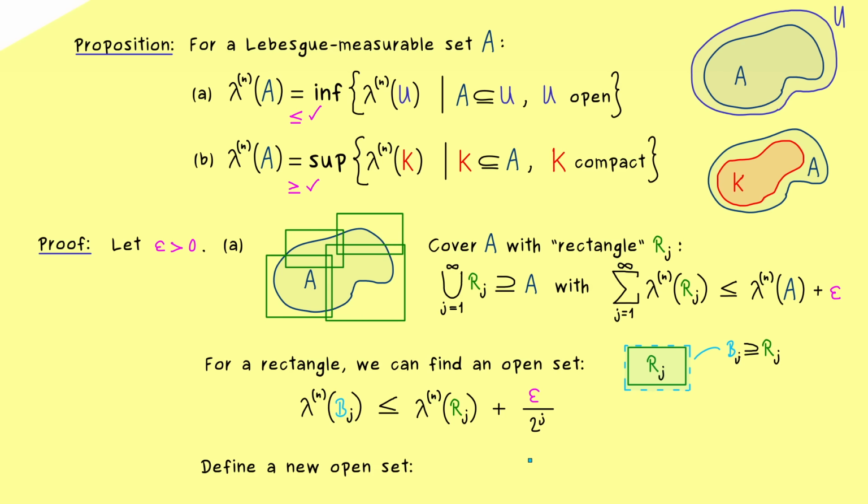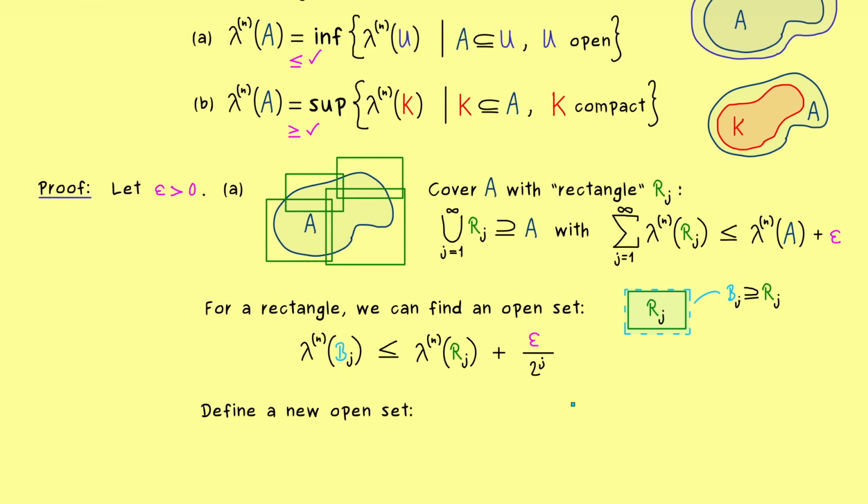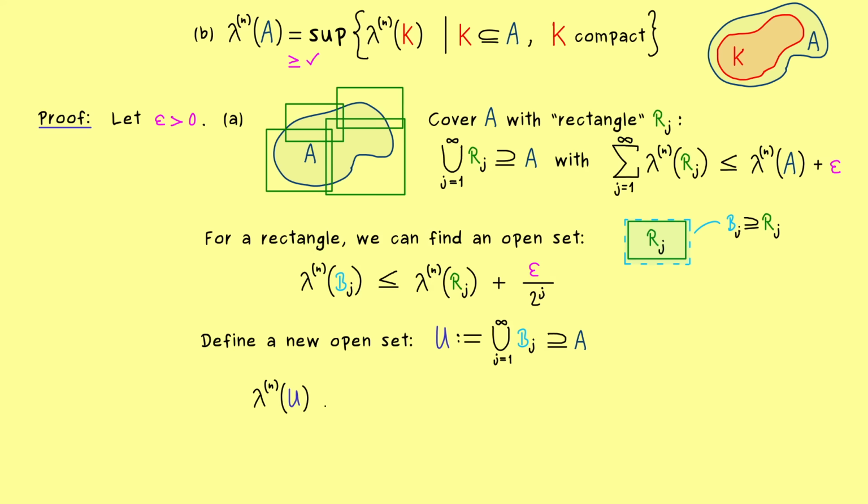And we want to have that because now I want to define a new open set by the union of these open sets. And this will be our set U that covers our set A. So this is quite clear because we cover the rectangles with these open sets, we also cover the set A. And now you see we can just use this inequality for every index j to calculate the measure of U. It's definitely smaller than summing up all the measures of the bj's.